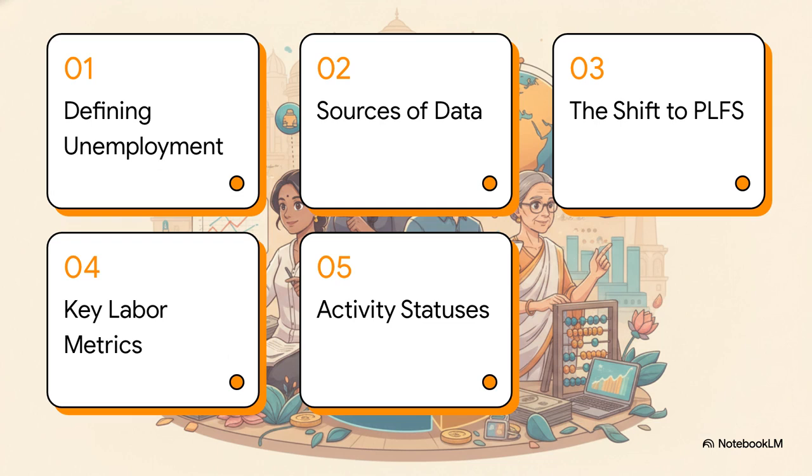Okay, here is our roadmap for today. 1. Defining unemployment. 2. Sources of data. 3. The shift to the PLFS. 4. Key labor metrics. And 5. Measuring activity statuses. Let's hit it.